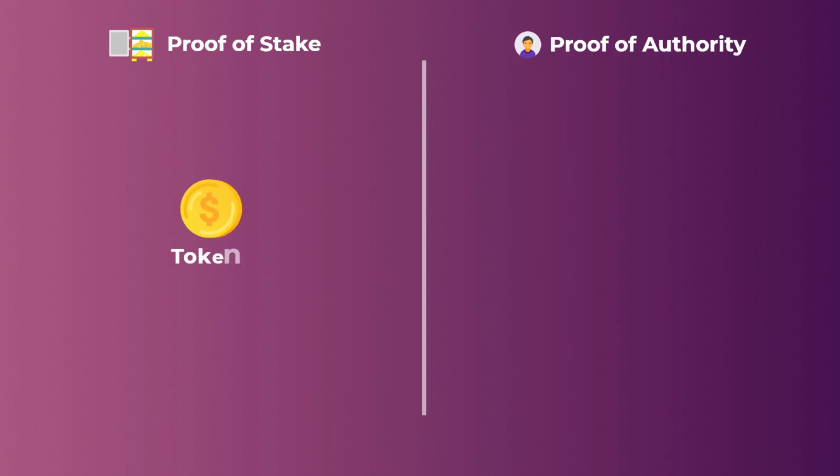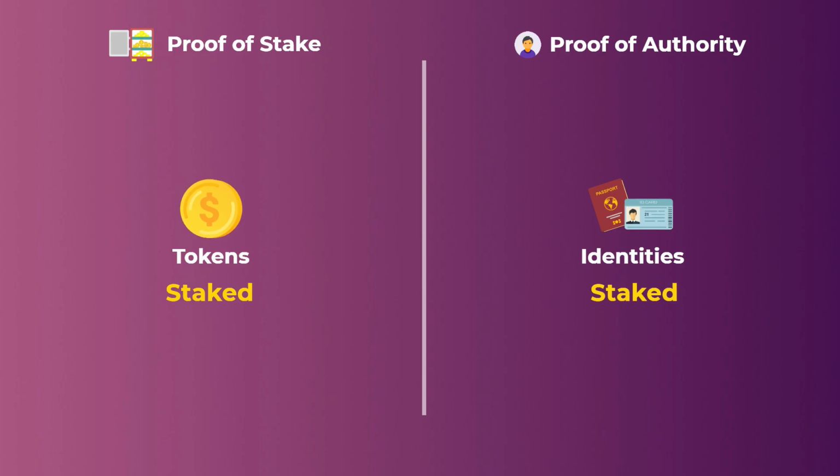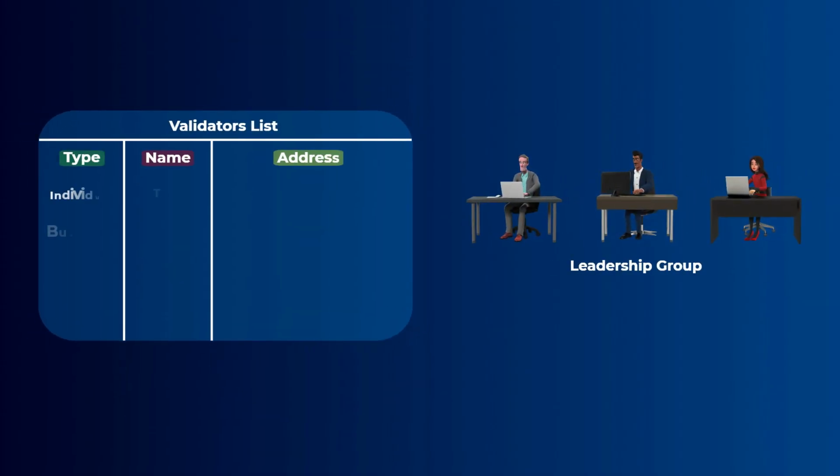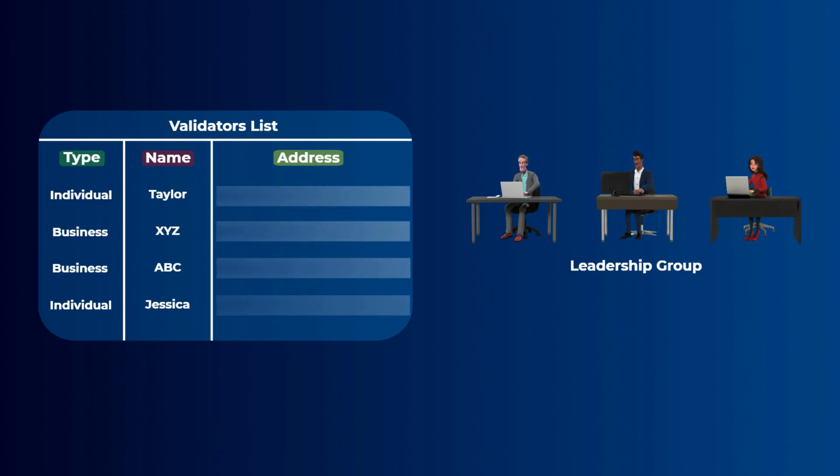So, remember when we said that in proof of stake validators stake their tokens? Here it is said that validators stake their identities. The idea here is that the project's team knows who these validators really are, and most of the time, they accept trusted individuals and big companies with good reputation. So it is unlikely that these companies or individuals will try to attack the network or approve invalid transactions or anything like that, as everyone will know what they did, and it will destroy their reputation. It may even reach the court in some cases.